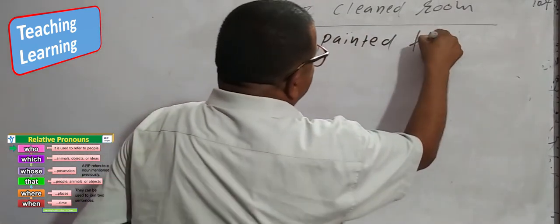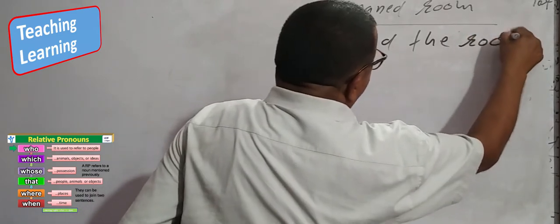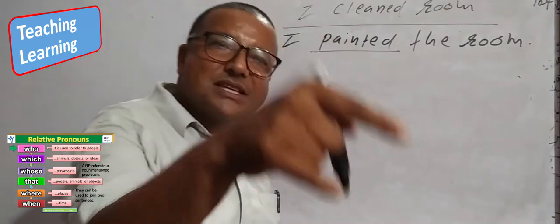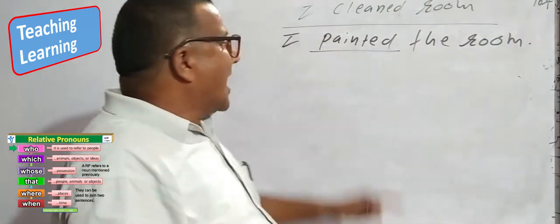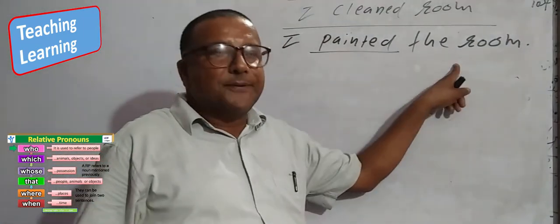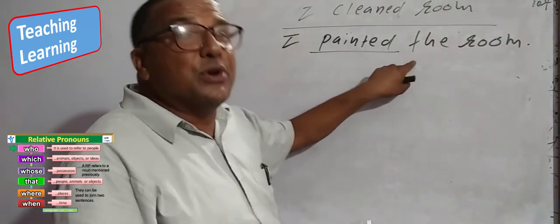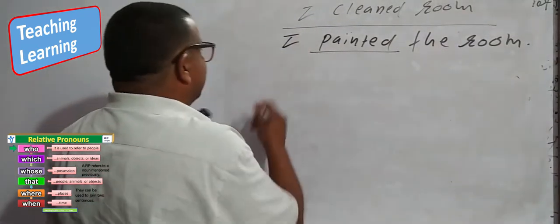Painted, painted the room. This painted is in the place of a verb. I used it here in V2, that means simple past tense. Look here. Painted is also used as an adjective.